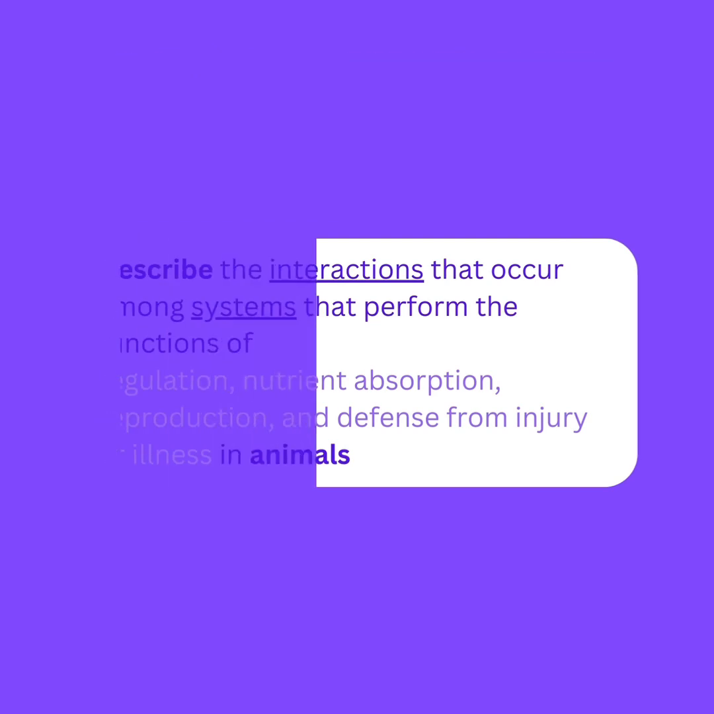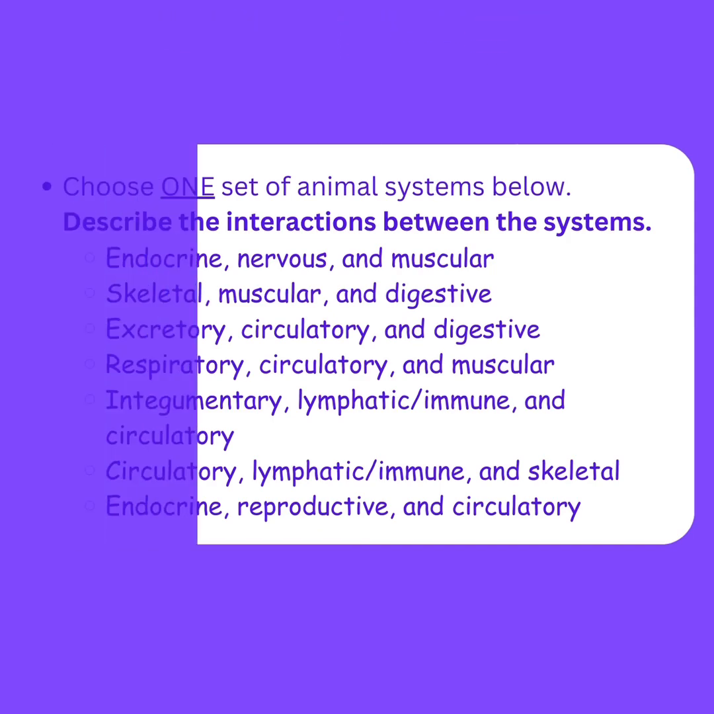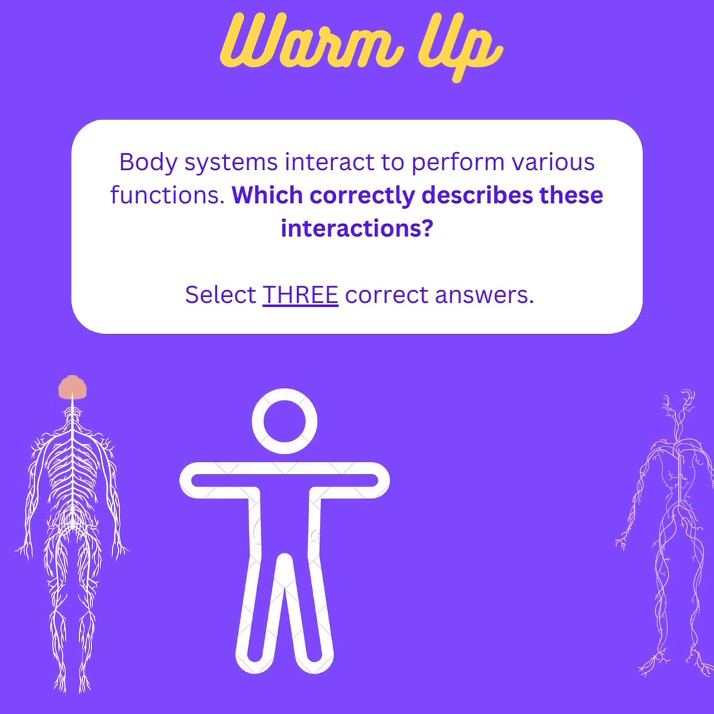So the question of the day is: choose one set of animal systems below and describe the interactions between the systems. You should be able to answer this question by the end of the podcast, and you would submit your answer down below in the comments. But first, let's get started with a warm-up.